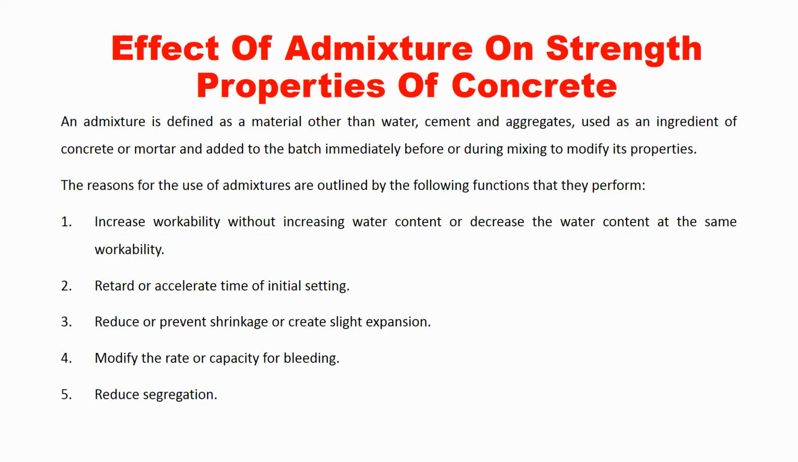So all these admixtures will modify the properties of concrete, different properties of concrete. Whichever particular type of concrete we need to modify, according to that we have to choose the admixture. Different admixtures will do different work. All admixtures bring a different change in property, right? So whichever property we need to modify, based on our situation and requirement, we need to choose a particular type of admixture.